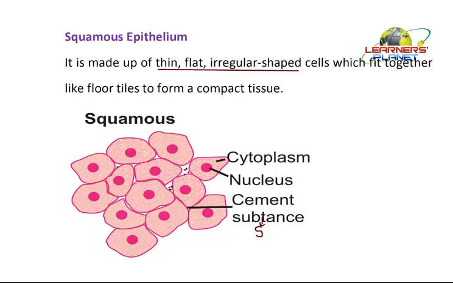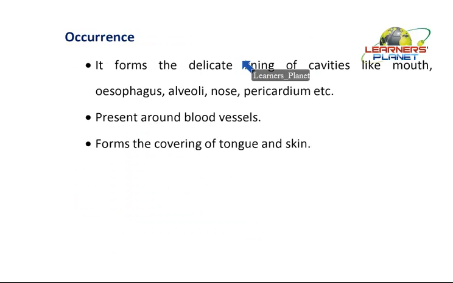So this cementing substance will fill the gap present in between these irregular shaped cells. Therefore, these special structures will appear like a floor which is furnished with tiles. How are the tiles arranged? The gap in between is filled up with cement. Similarly, the same look would be observed when we see the top view of these squamous cells, or the squamous epithelium.